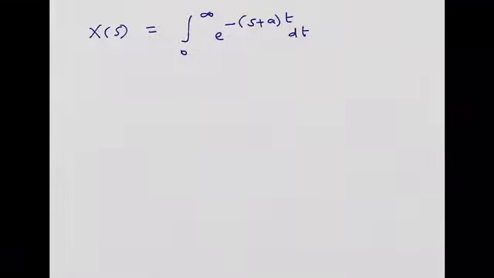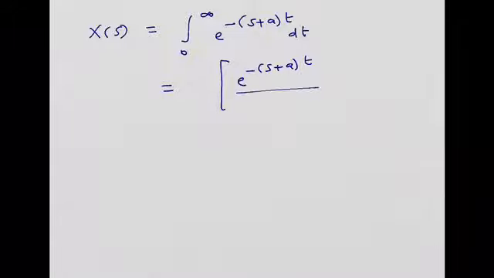Right? All those e terms are combined. So this can be represented as e^(-(s+a)t) divided by minus (s+a), where the lower limit for t is 0 and upper limit is infinity.